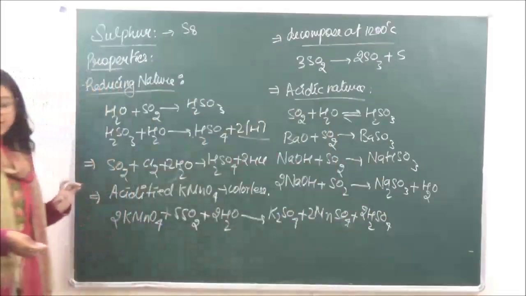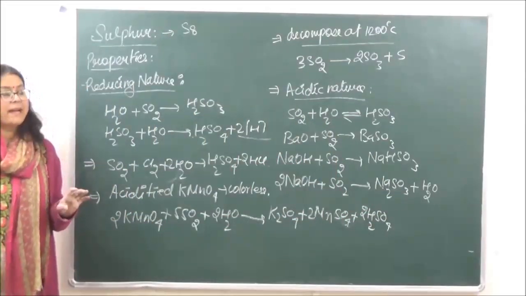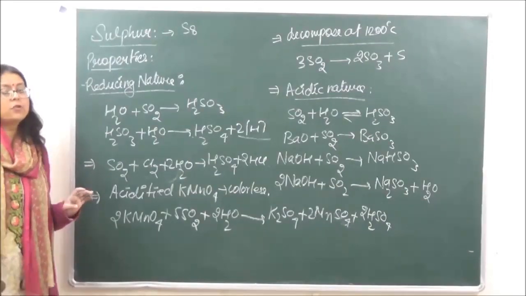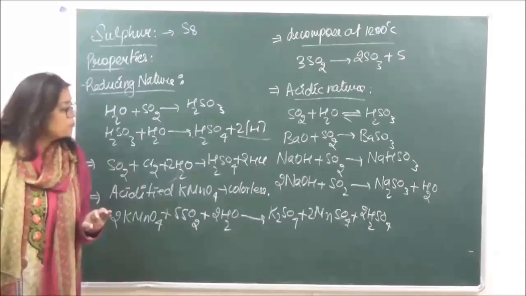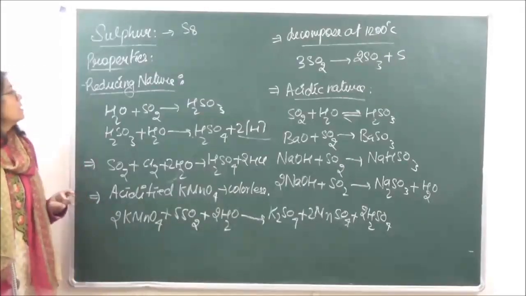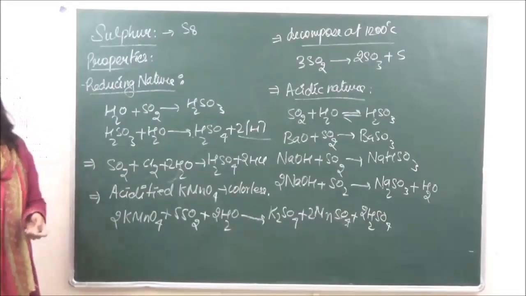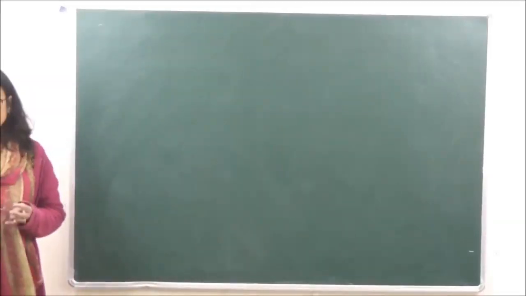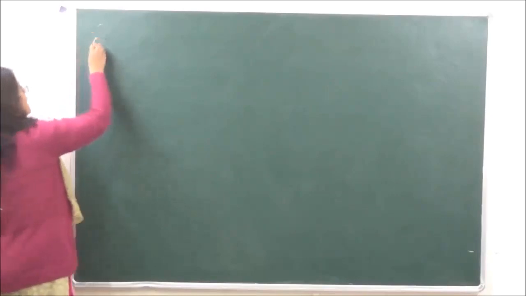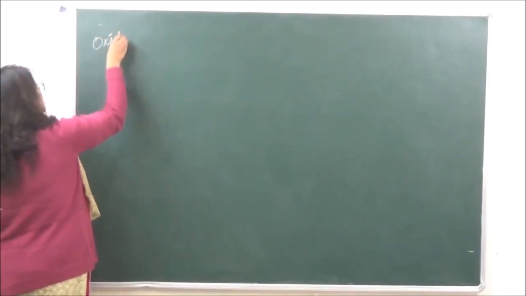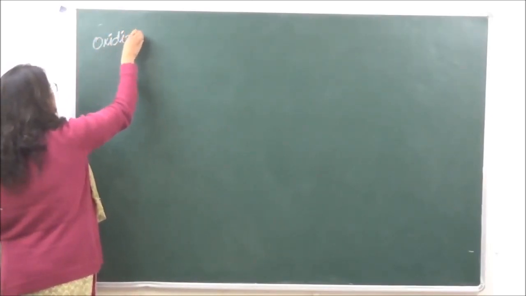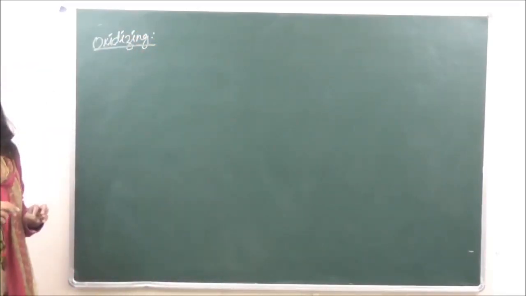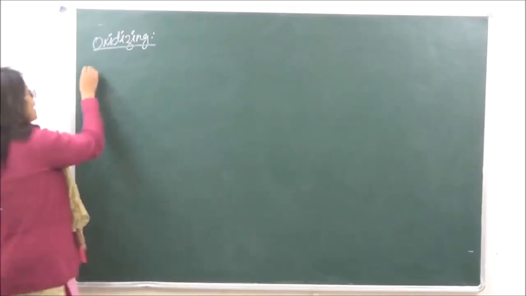Okay, in a similar manner, acidified potassium dichromate is going to be converted into green color. So these are some of the reducing properties of sulfur dioxide. Now sulfur dioxide is also oxidizing in nature. So when we are looking at the oxidizing properties of sulfur dioxide, it has oxidizing nature. It is going to oxidize, number one,